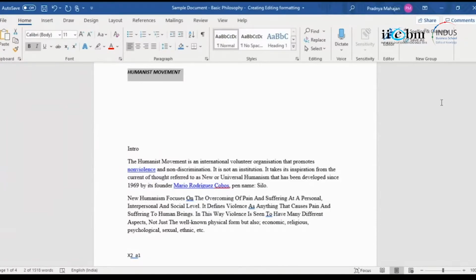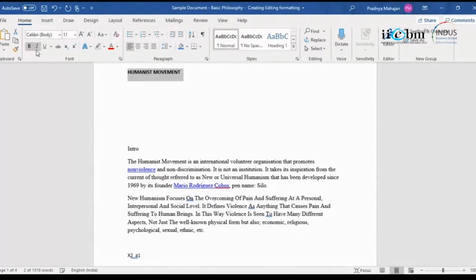So it gives the reader a feeling that this is a slightly different word, not a normal thing that is happening. So that's the way you enhance your document. And obviously, Control U is for underlining. So you have an underline. And now if you want to remove the entire formatting, click on clear all formatting. So you're back to your normal, right?